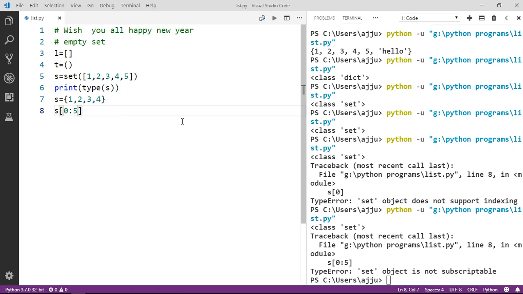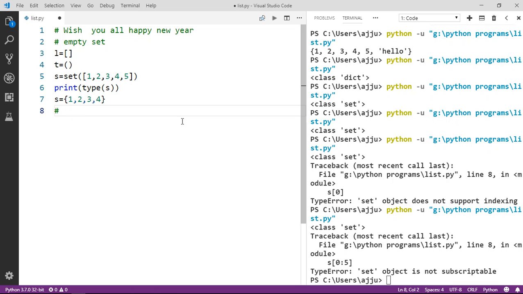Might be at some time at the zeroth place we have one, and at another time at the zeroth position we have two. We cannot say that it always remains in a particular order. It is not defined that the first element we get always remains in that place. That's why the indexing and slicing concept is not applicable on sets. So how can we do this?